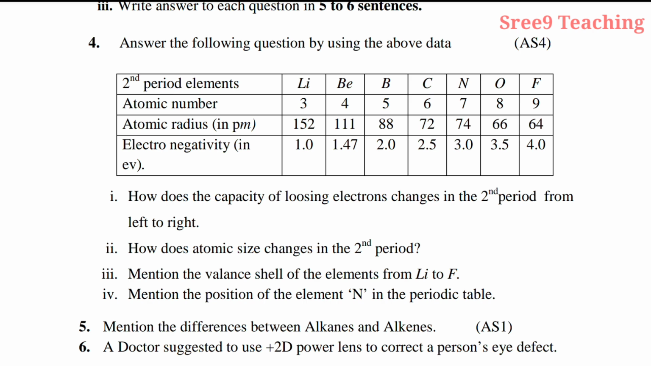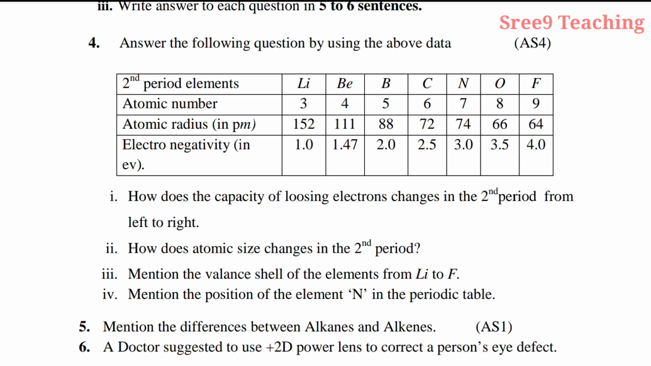Third question, mention the valence shell of the elements from lithium to fluorine. Here lithium's electronic configuration is 1s2 2s1 and fluorine's electronic configuration is 1s2 2s2 2p5, so the valence electronic configuration is 2s2 2p5. Hence the second shell is the valence shell. Right. The fourth question, mention the position of the element N in the periodic table. You see the N, it belongs to the second period as well as the fifth group. Okay, that is the answer.